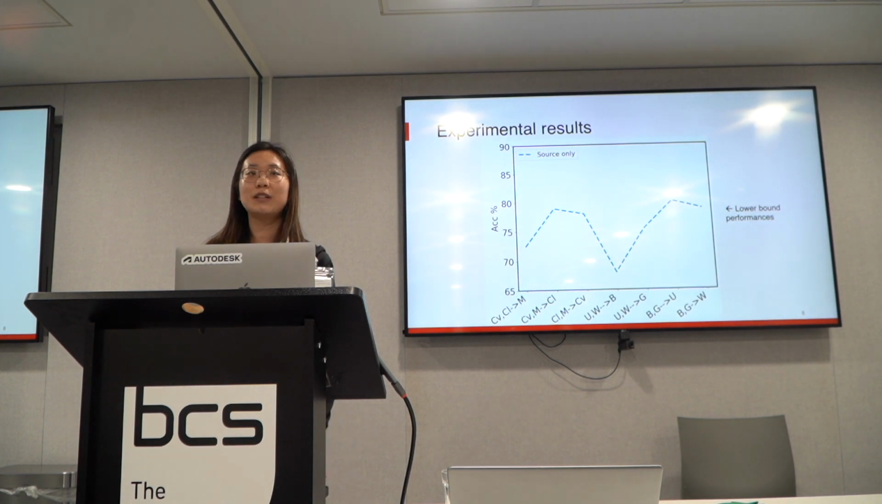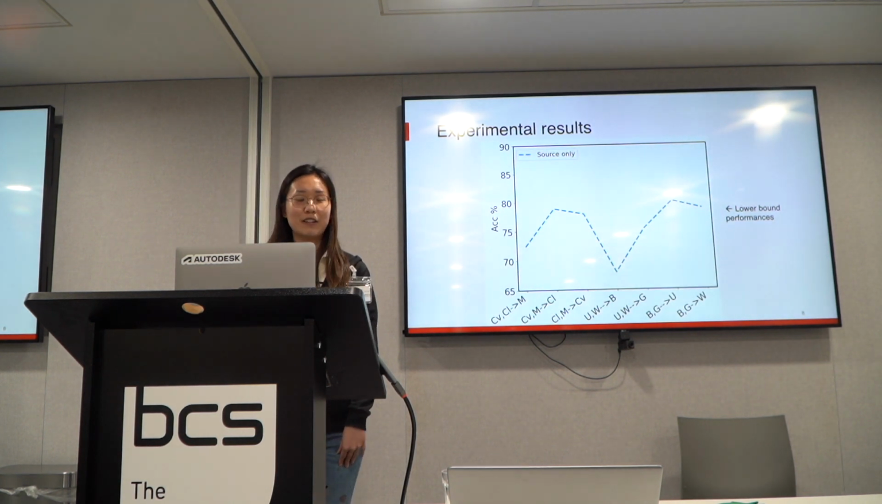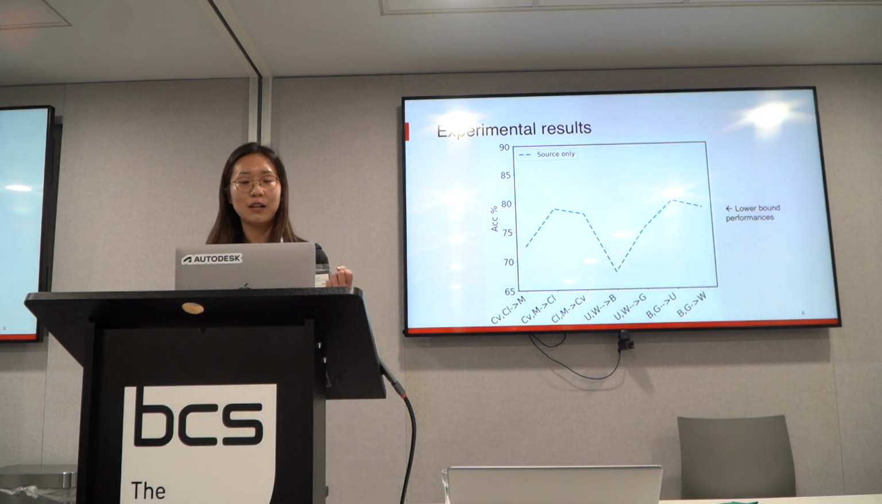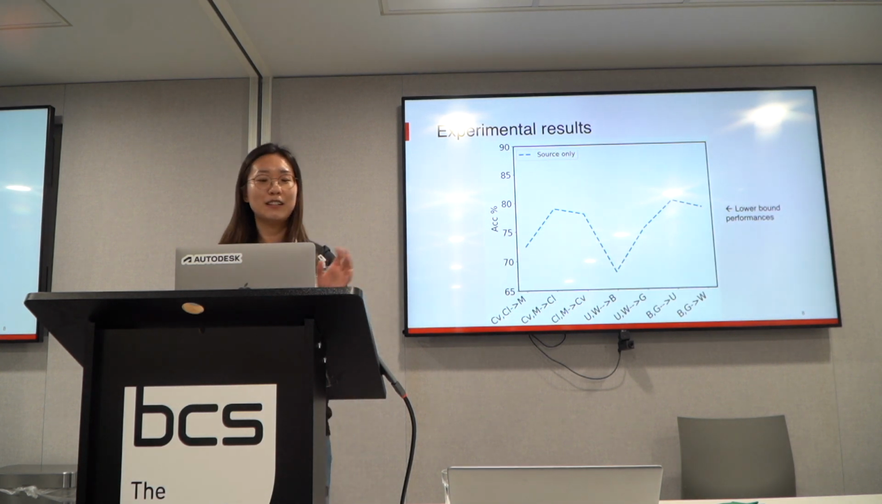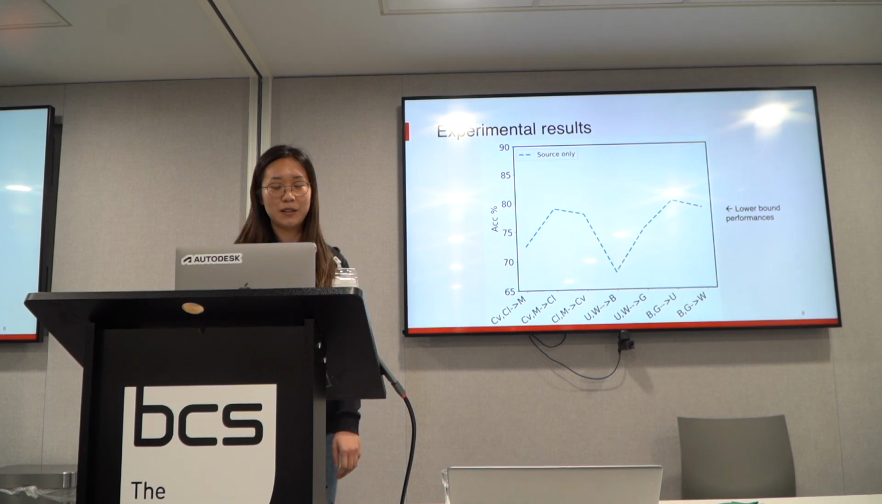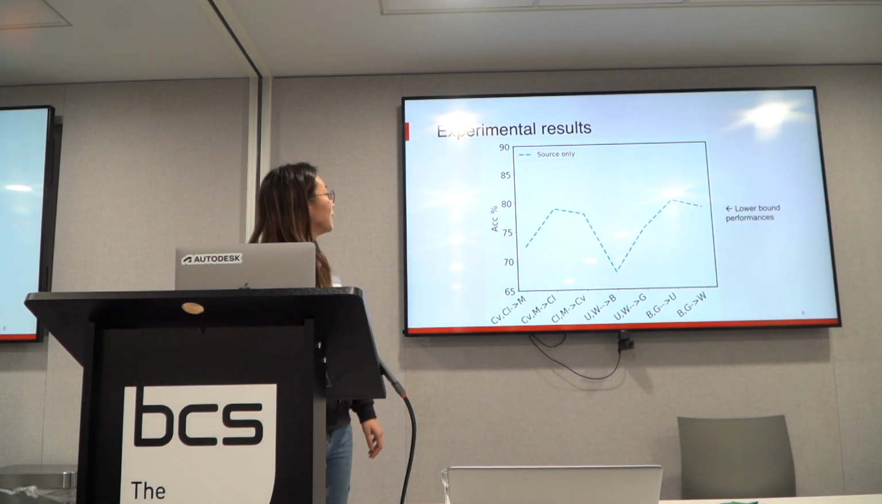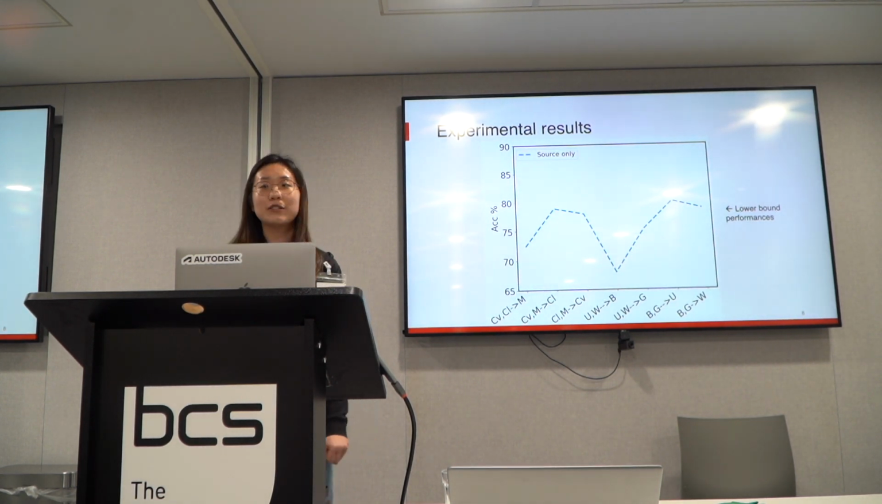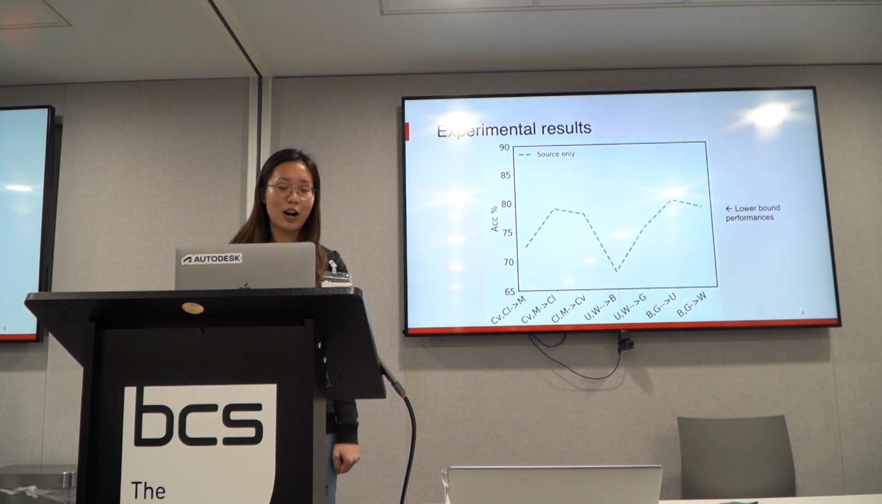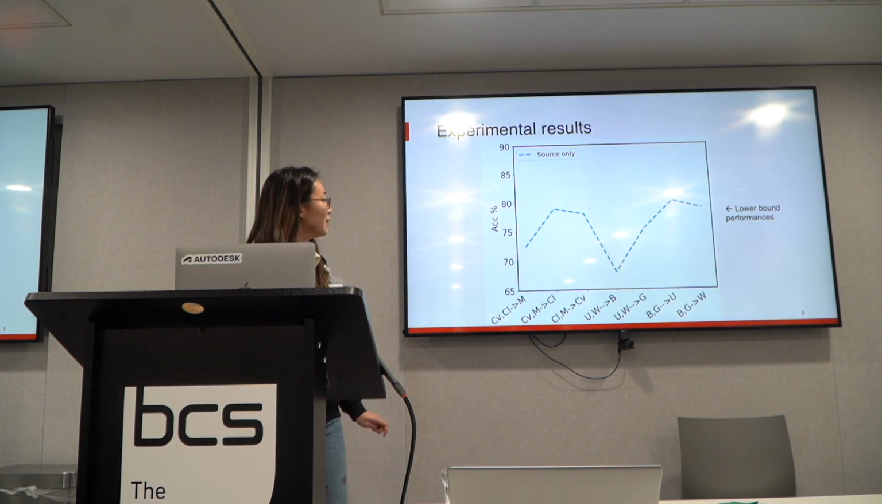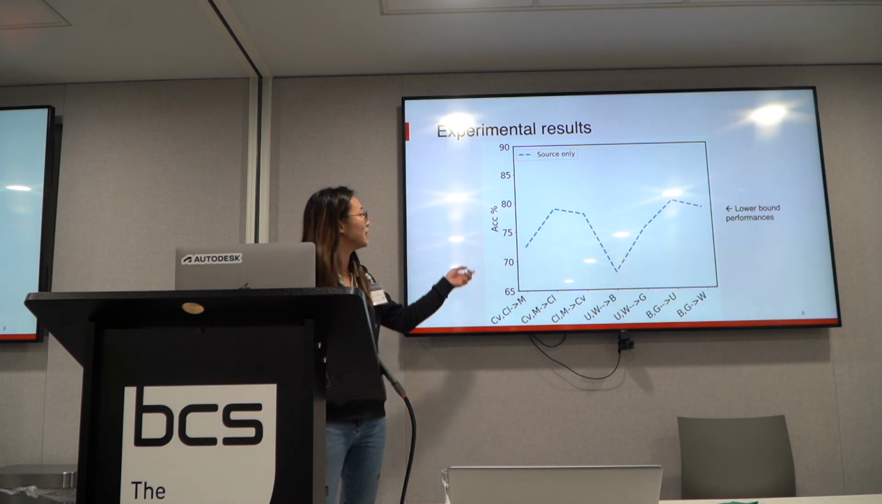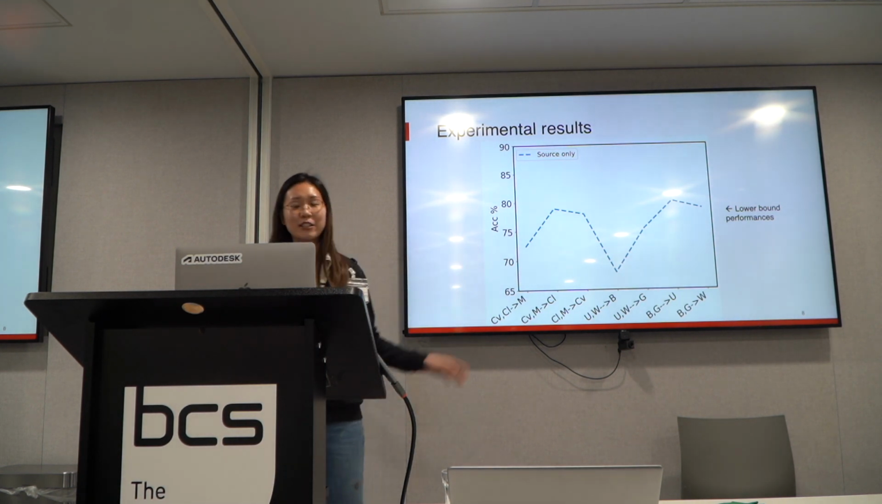So what we do is use a simple linear classifier following the multimodal feature as the input, and then we train the model using the source domain only and test it on the target domain. And the evaluation performance is shown in this blue dashed line.